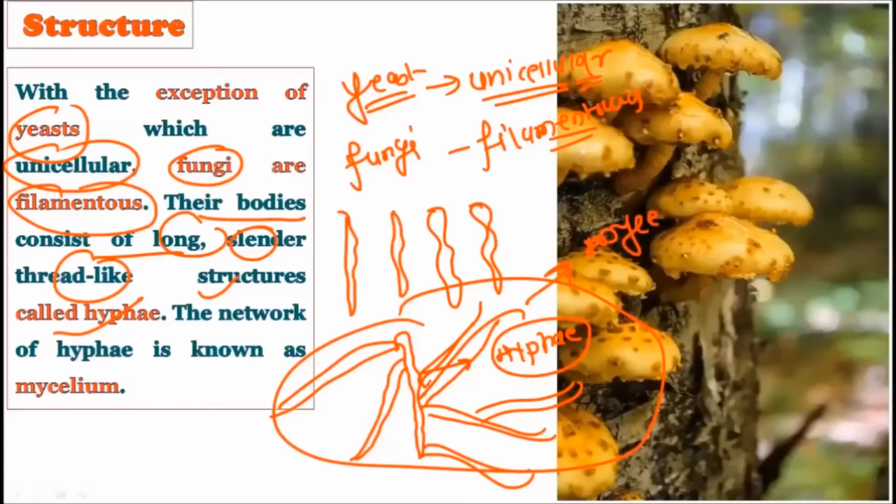Okay, so hyphae and mycelium are the two basic structures found in the fungus, and these two structures are quite different from one another, but they are still very much connected. That is, the hyphae is the single filamentous structure, and the network of this hyphae is called the mycelium. So hyphae and mycelium, these two terms are typical of the fungi, and this single filamentous thread-like structure is called the hyphae, while the network of this hyphae is called the mycelium.